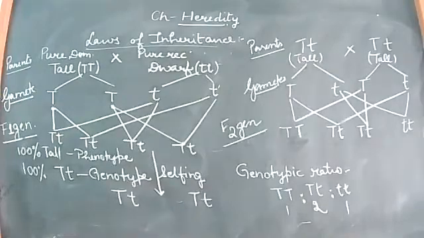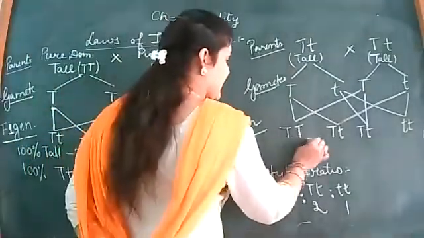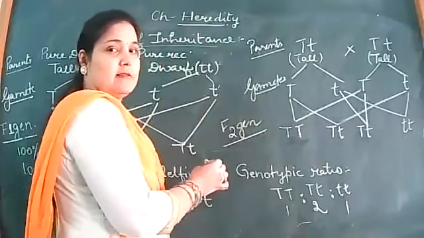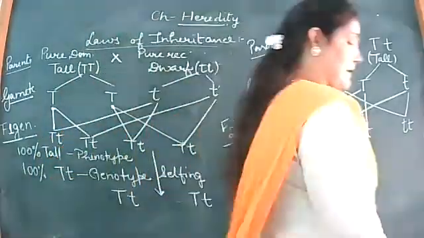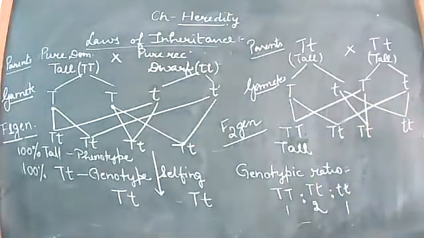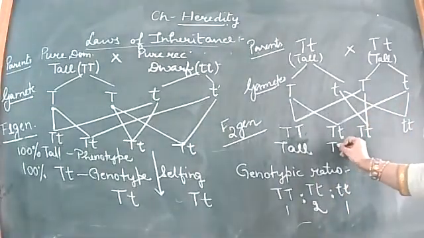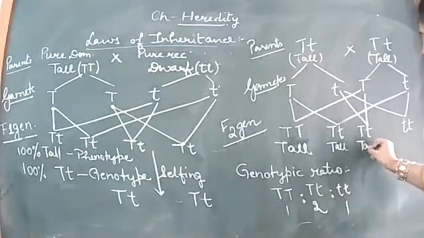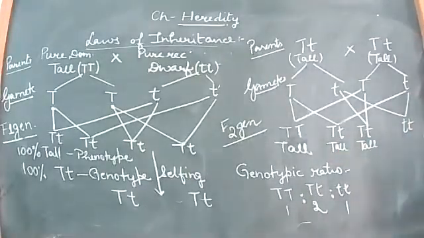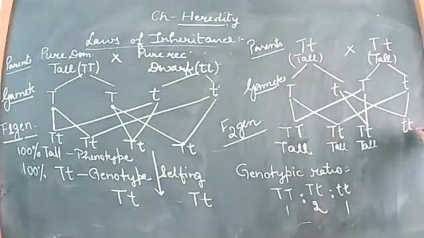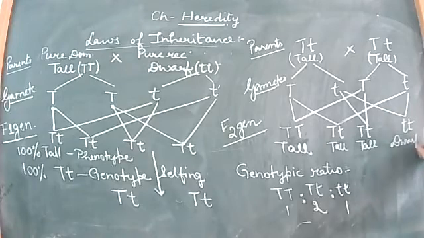Fine. Coming to the phenotype of this, what will be the expression of this pair of the genes? It will be tall. What is the expression of the next one? That is again tall, because of the law of dominance. In a heterozygous pair, the dominant is going to express itself. So it's tall and tall, but this is a homozygous recessive pair, so it will be dwarf.